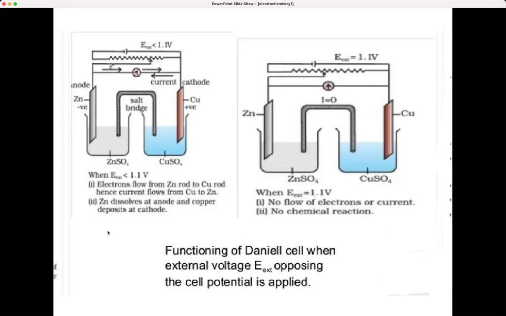Now here in the Daniell cell, when you apply an external voltage, E external, opposing the cell potential, you can see here this is less than 1.1, and here E external is 1.1. When it is less than 1.1, electrons will flow from zinc to copper. So the current flows from copper to zinc, the opposite direction. Zinc dissolves at the anode and copper gets deposited at the cathode. And here there is no current flow and no chemical reaction. Remember this point quite well.